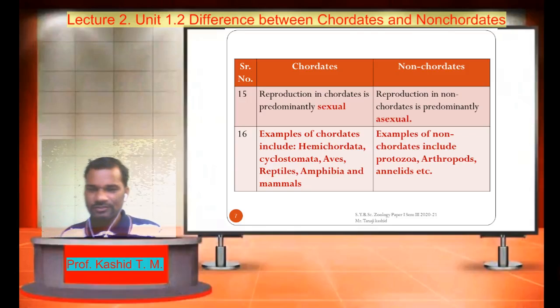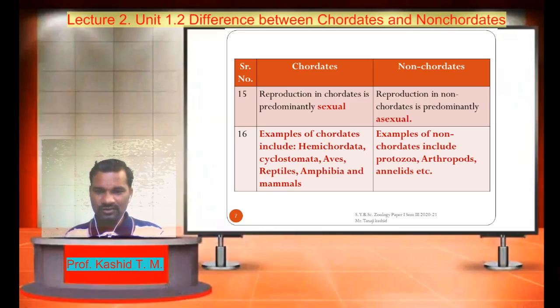Examples of non-chordates include protozoans, arthropods such as insects, crabs, lobsters, scorpions, etc. Annelids, for example, earthworm, nereis, leech, and other worms. Aschelminthes includes Ascaris lumbricoides, Taenia solium, that is tapeworm, etc. They are non-chordates as they do not have a post-anal tail and a notochord. So these are the examples of non-chordates.